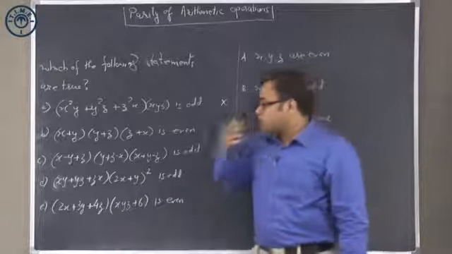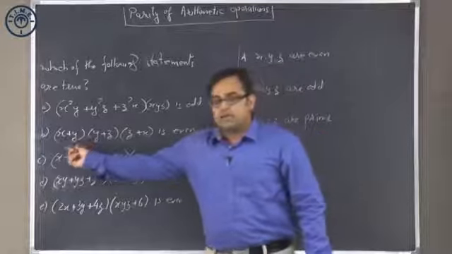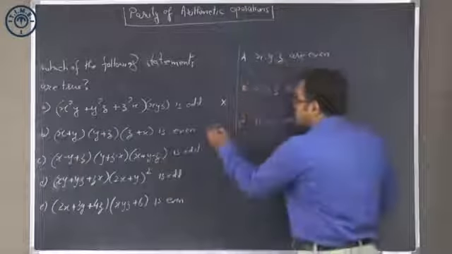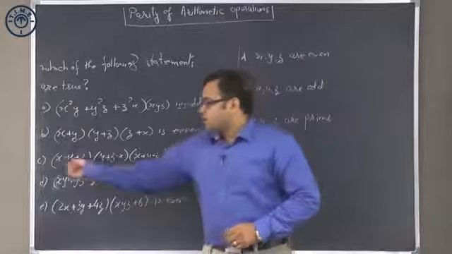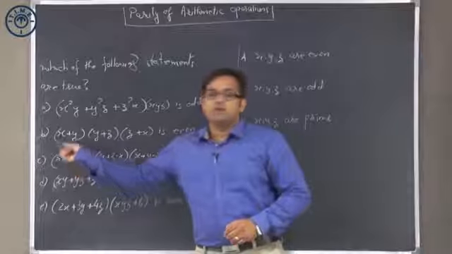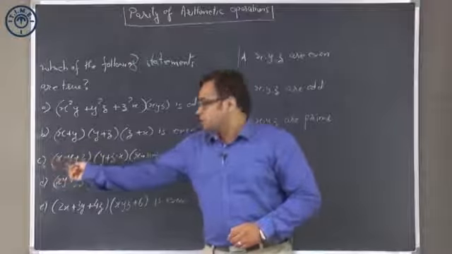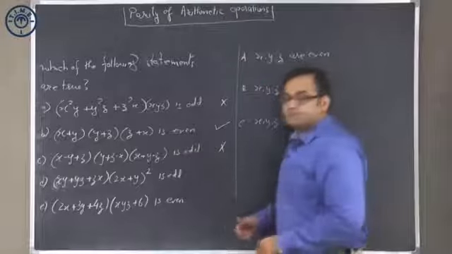If 2 of the terms are odd, odd plus odd will be even, even multiplied by anything will be even. So therefore this statement is necessarily true. The third one, X plus Y plus Z, if one of them is even, 2 of them are odd, odd plus even will be even. So even, even, this will be even. So this statement becomes false.